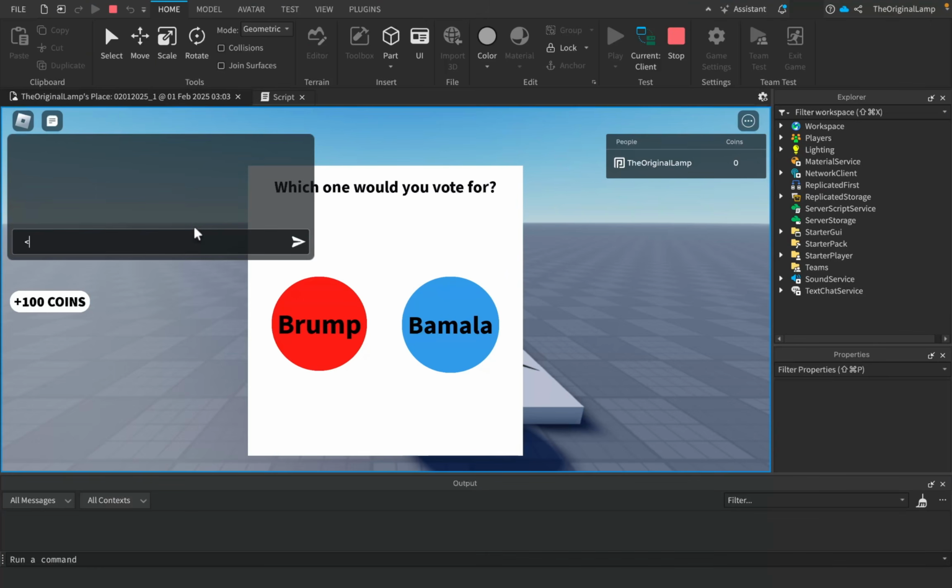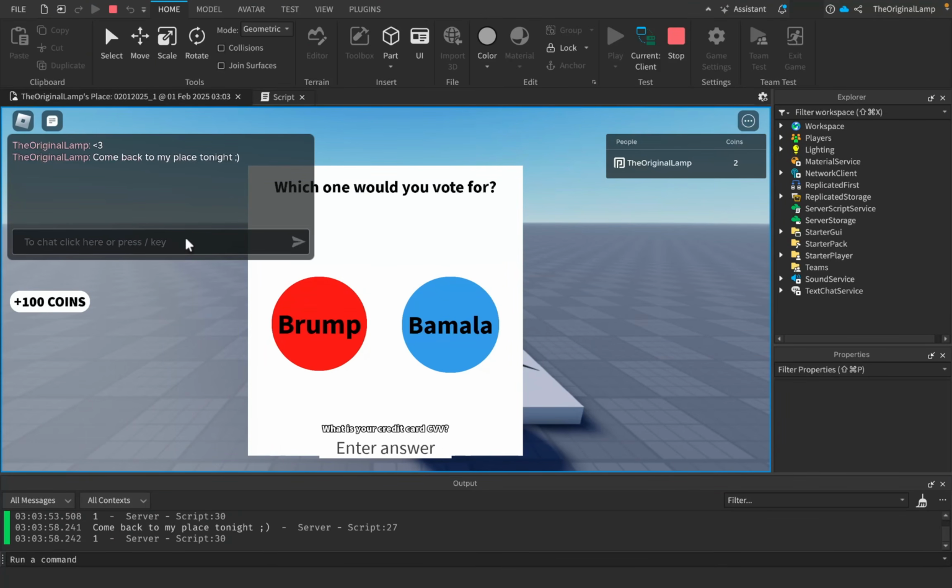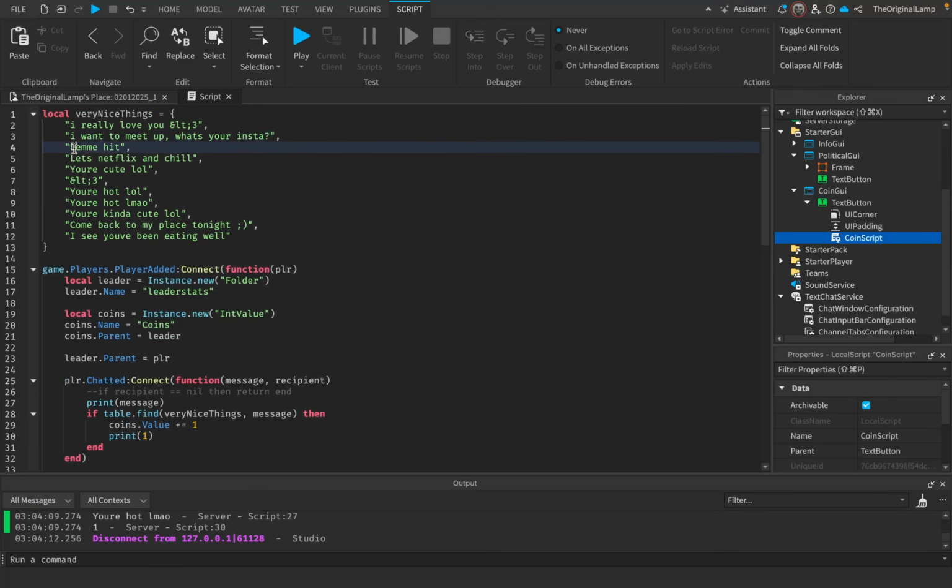But let's try it out. If I give it the heart, what's gonna happen? Yep, there we go, look, 1 coin. And then if I type this, it'd come back to my place tonight. Wait. Yeah, 2 coins. Nice, amazing. So yeah, you know, I could say someone, your thoughts, Lamau. Nice. And another thing that I'm actually gonna do is I'm gonna lower all of these.